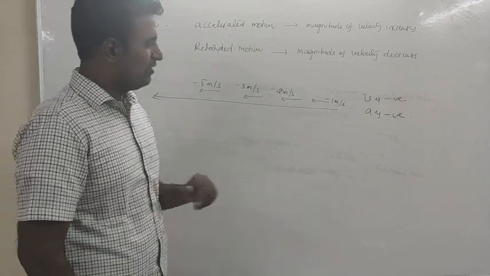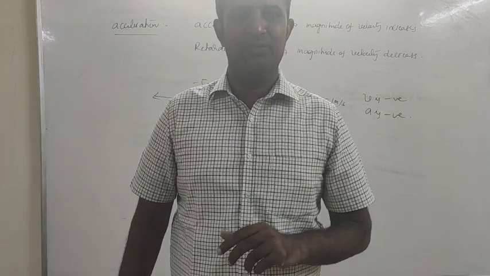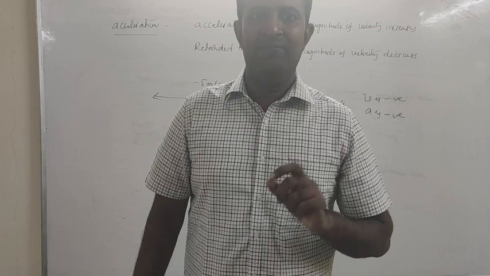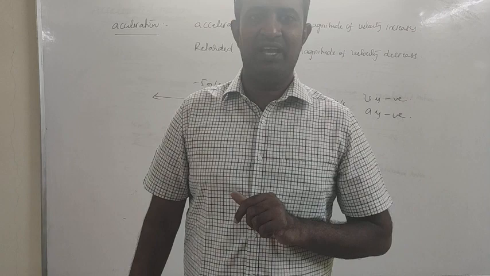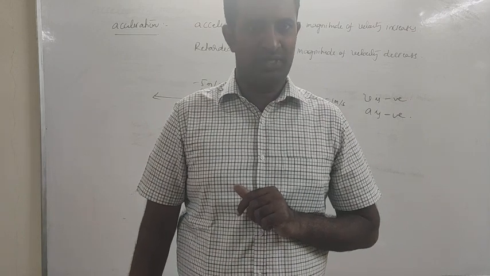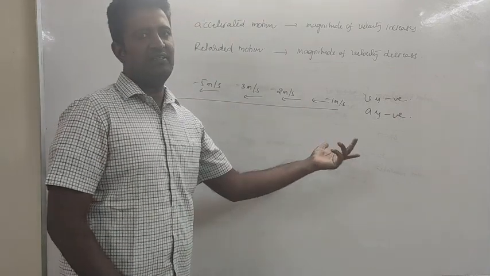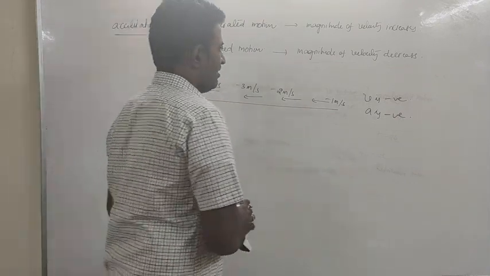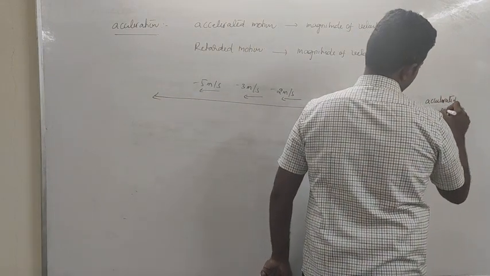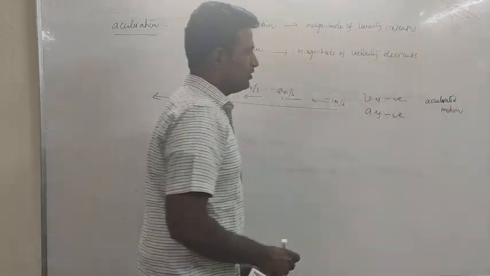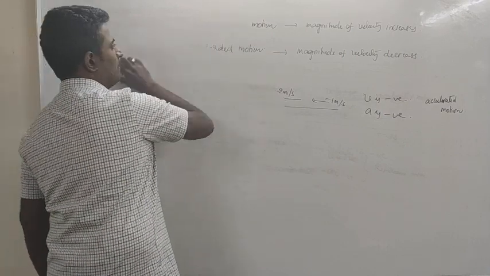Have you observed one conclusion? V is negative, A is negative. So whenever both of them are having the same sign, motion is going to be accelerated, whether they are both positive or both negative. Whenever they are having different signs, the motion is going to be retarded motion. Is it okay? So in this case, velocity is negative, acceleration is negative. That's why it is going to be accelerated motion. Be careful, most of the students get confused at this point. Be clear about the sign convention.